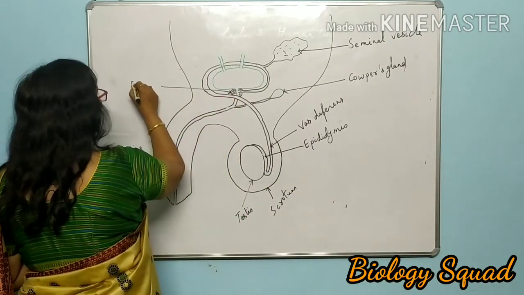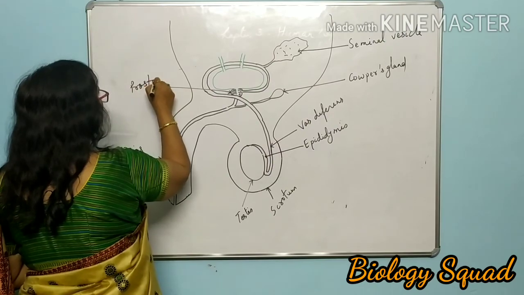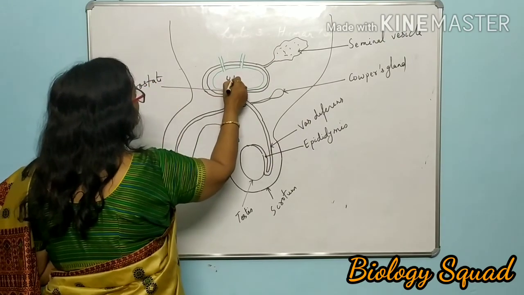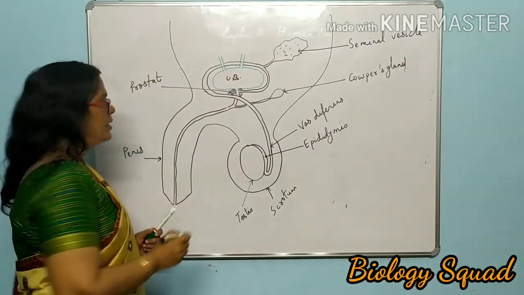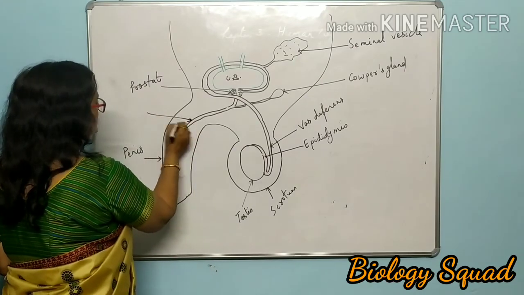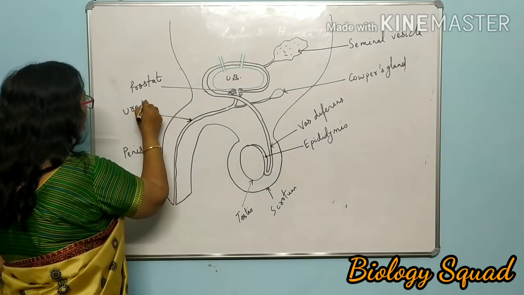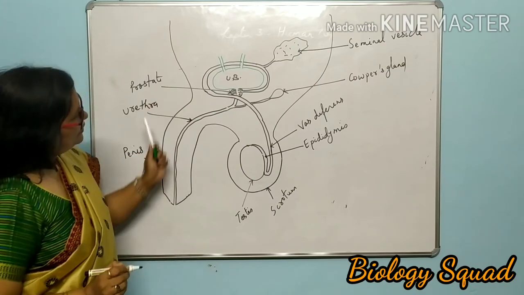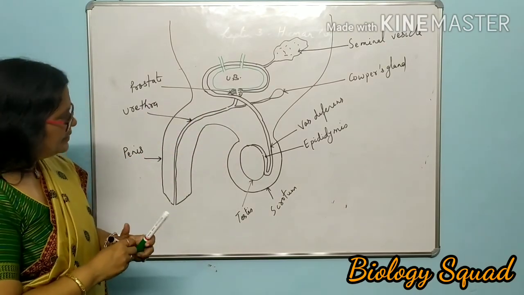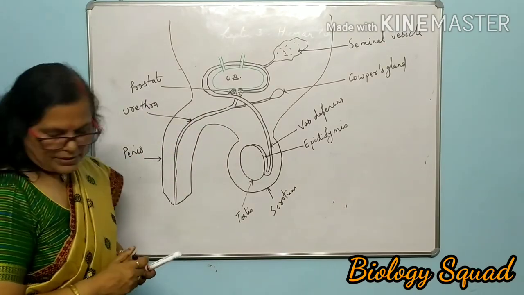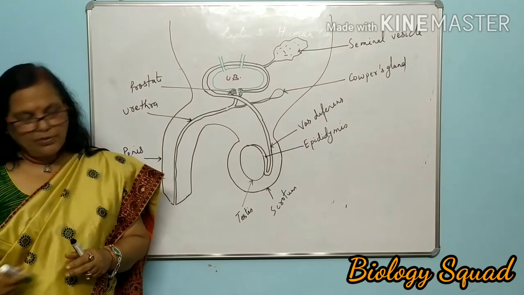This is prostate. This is urinary bladder and this is urethra. So this is the structure of the male reproductive system. It is the lateral view.